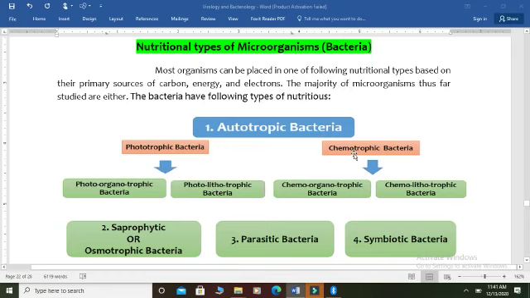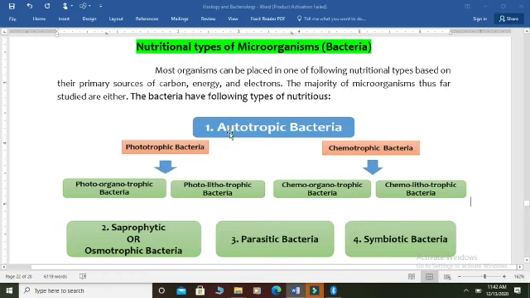The second category is the chemotrophic bacteria. Chemotrophic bacteria are further divided into two types. Those bacteria which use different chemicals, do not use sunlight as a source of energy, but use only organic chemicals, are known as chemoorganotrophic bacteria. The chemolithotrophic bacteria also do not use sunlight as a source of energy for the synthesis of food. They use inorganic raw material. Similarly, they are much more common as compared to the chemoorganotrophic bacteria.